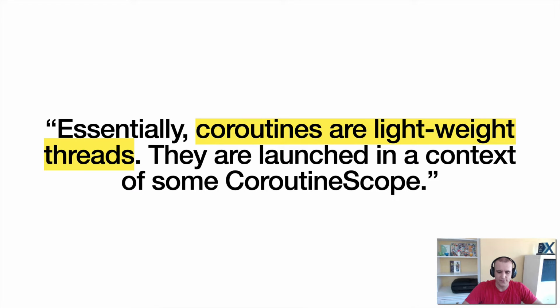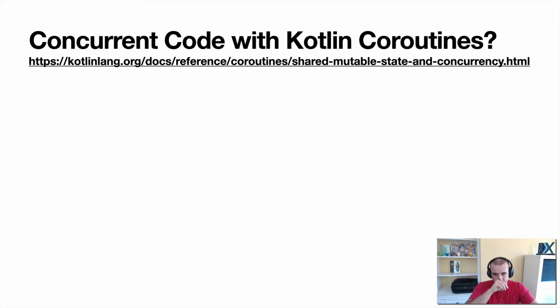The way that they're different, though, is coroutines don't block an entire thread. You can have hundreds or thousands of coroutines running inside of a single thread. So coroutines just have a really nice way of, when one is not doing work, allowing another piece of work to leverage that thread to go ahead and run. So coroutines are a really nice way to do background processing to let you do tons and tons of things at once. And like we said, they must be launched in a coroutine scope.